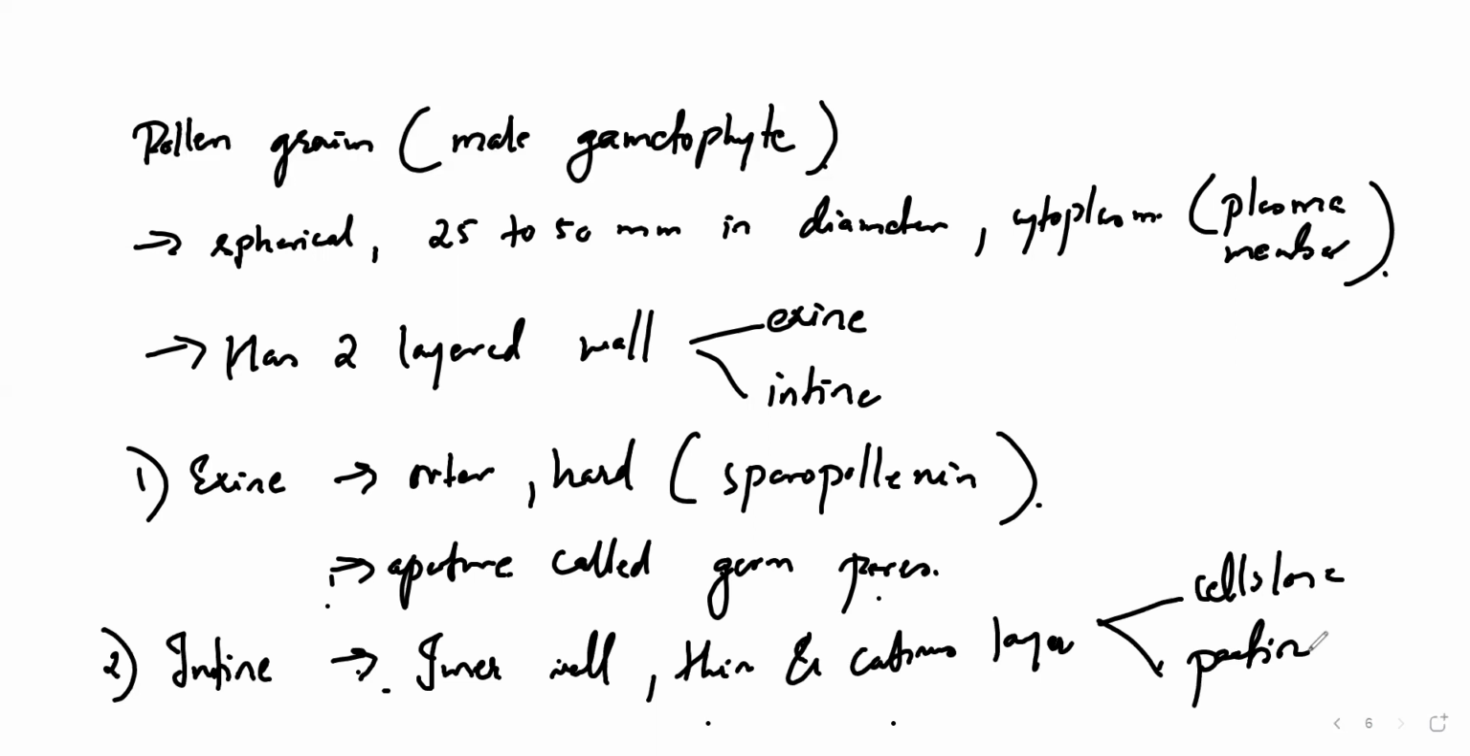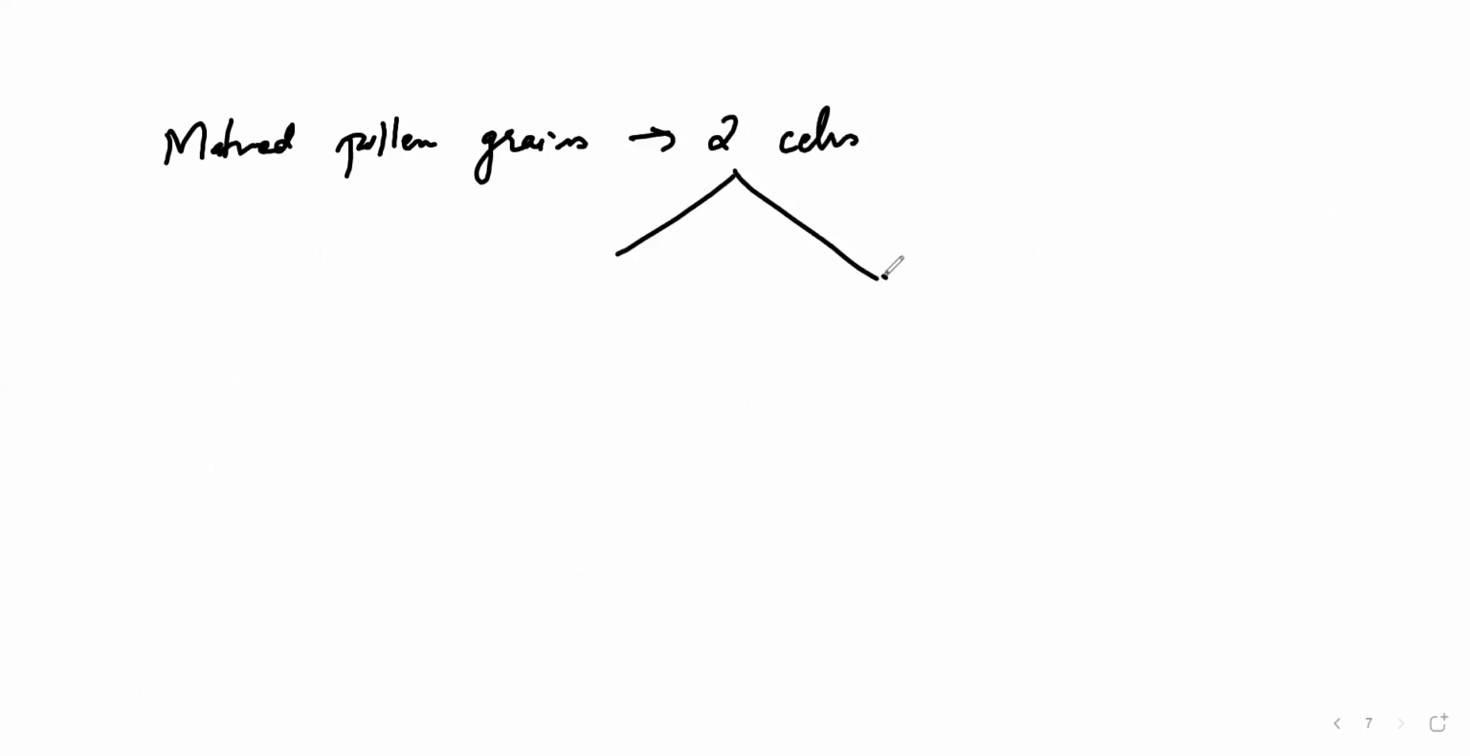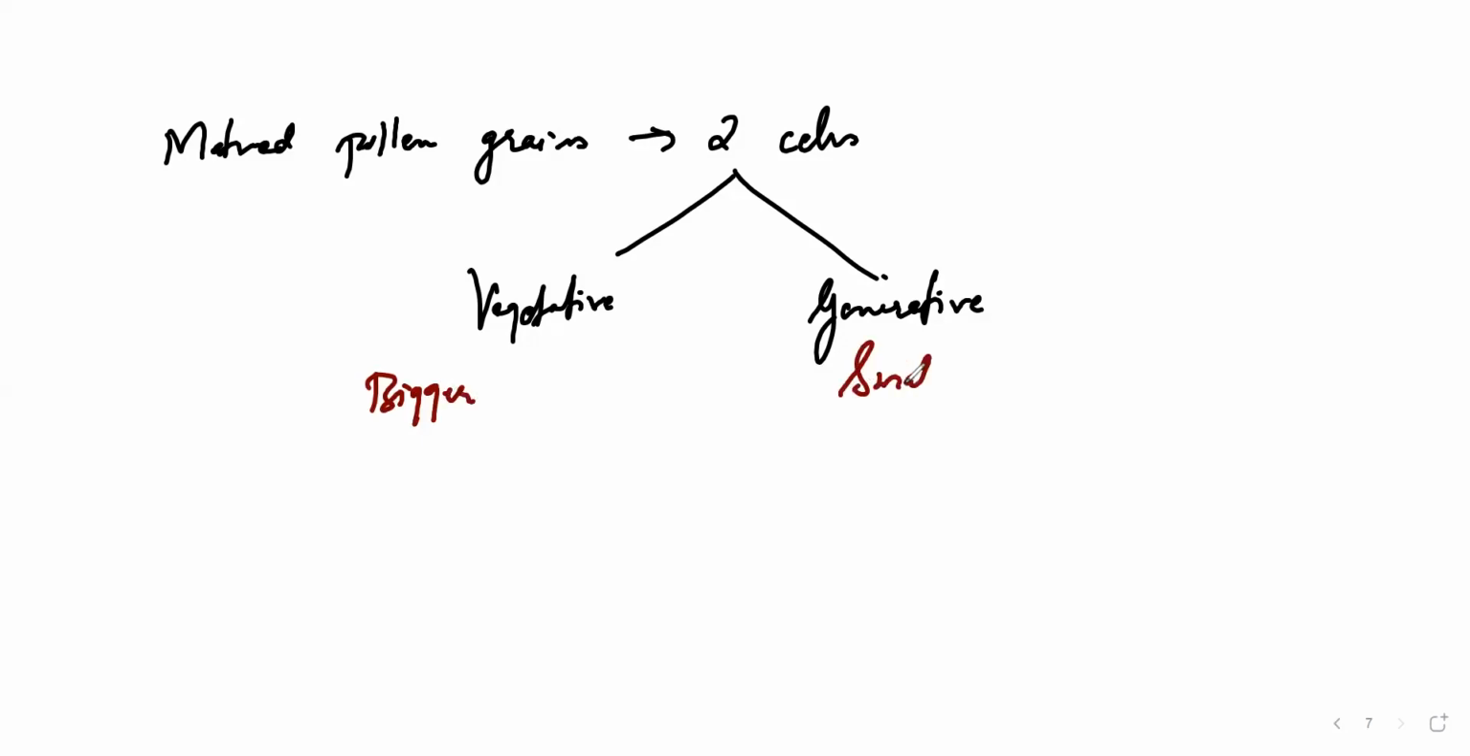Whenever a pollen grain matures, there will be two cells present in that matured pollen grain. When this pollen grain matures, it will have what? Two cells. The first one is called the vegetative cell, and the second one is called the generative cell. Right? So the vegetative cell means they will be bigger in size. And this will be what? Smaller in size.